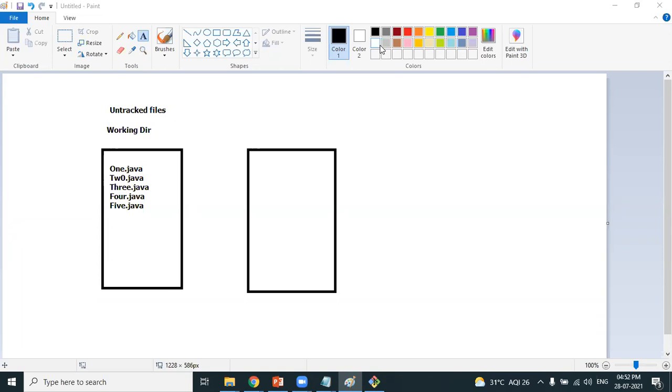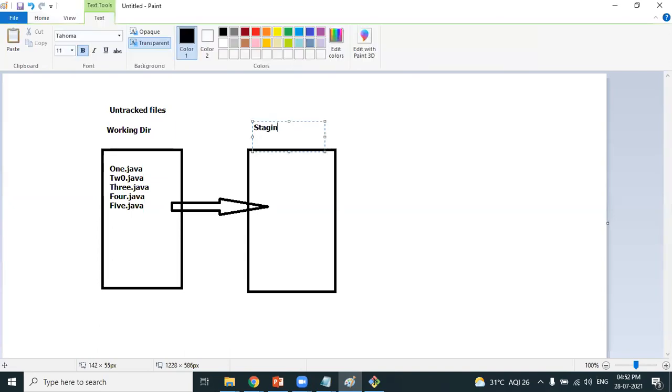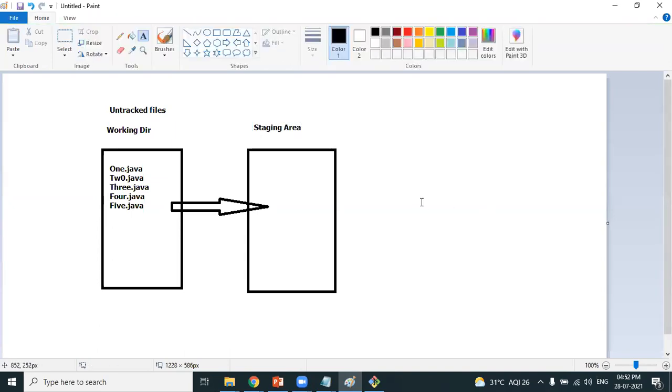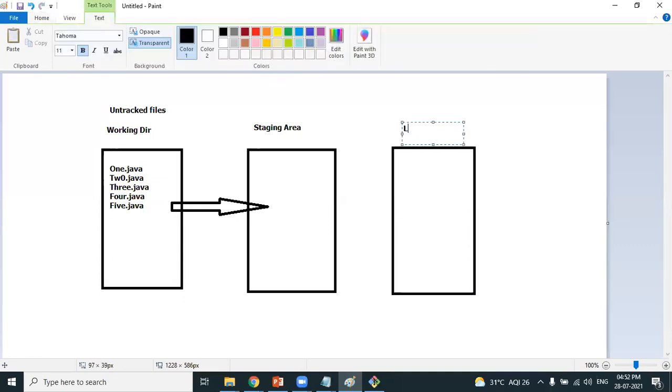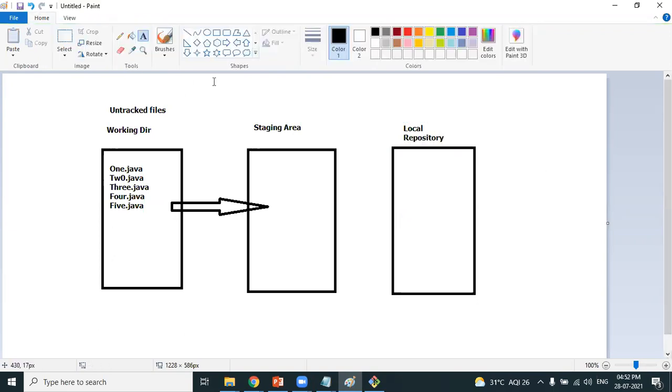Now what should the developer do? The developer should move the files from the untracked section to the staging area. His job is not completed at the staging area. He needs to move the files from the staging area to the local repository. I repeat again.